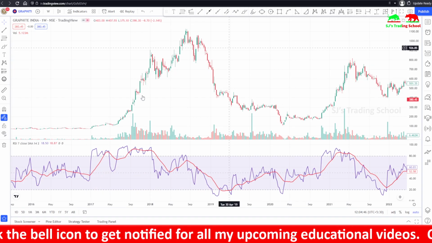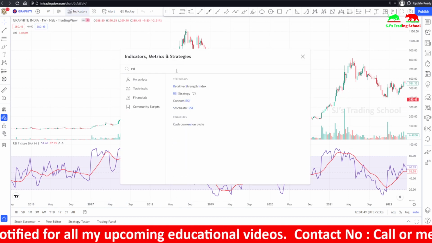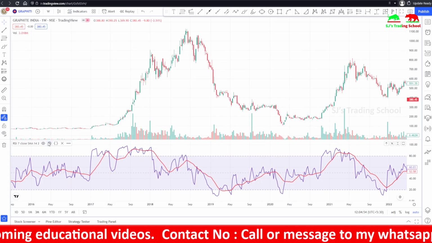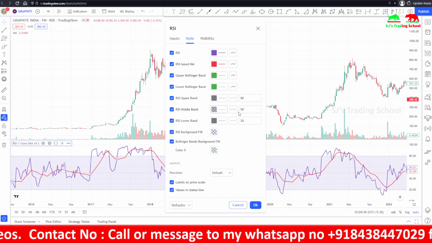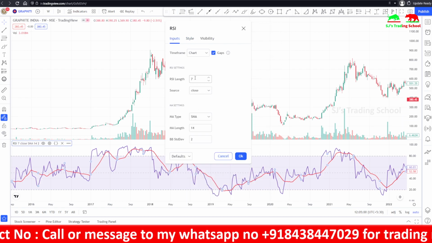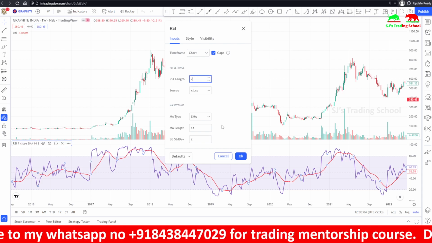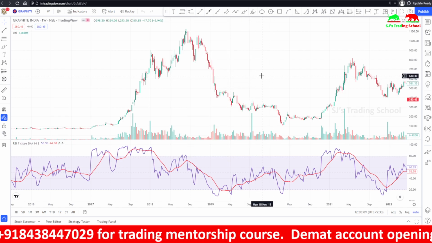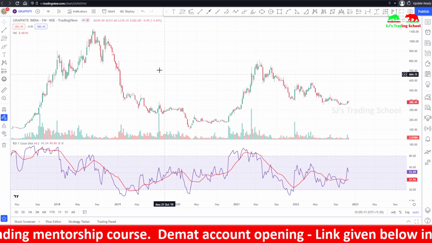So let's see the graphite chart. For RSI, you have to go to indicators and press RSI. You can see the Relative Strength Index. This will come here, and the default settings would be 70, 30, and 50. But my settings are different: the input is 14 by default, but I have changed it to 17. 14 is the default setting. So you can also keep my settings, or you can use the default settings. You can see which is more accurate for you. You can practice in the live markets and see.